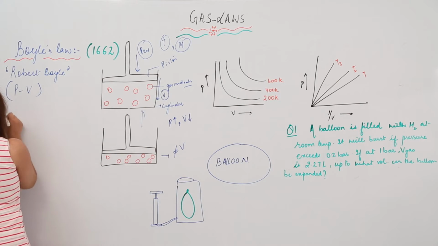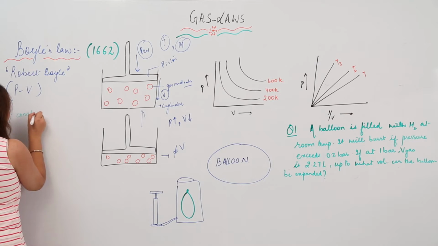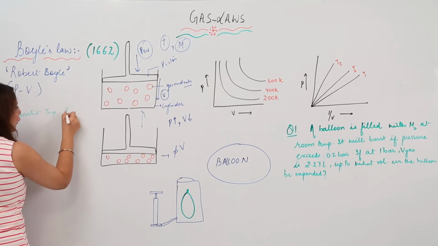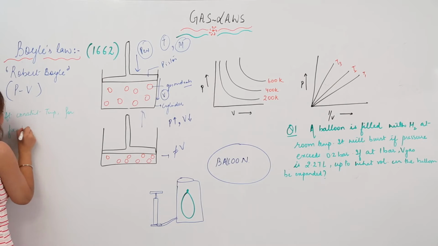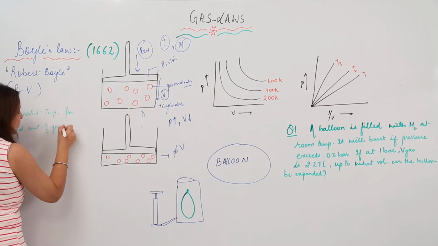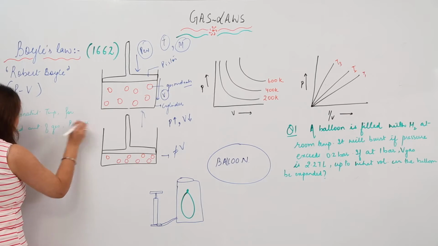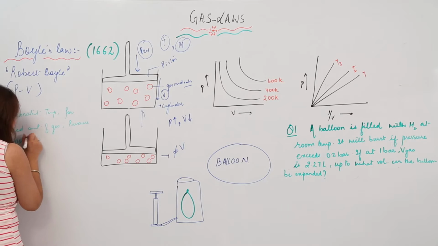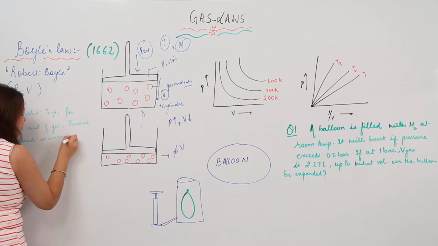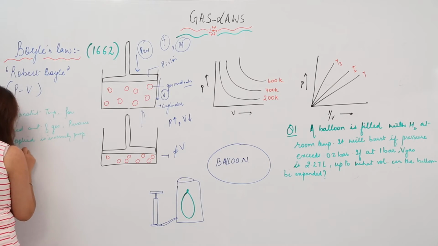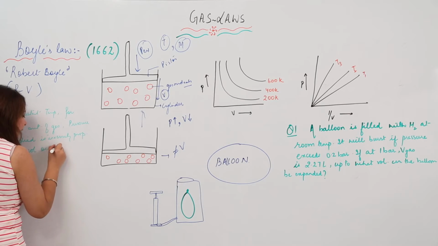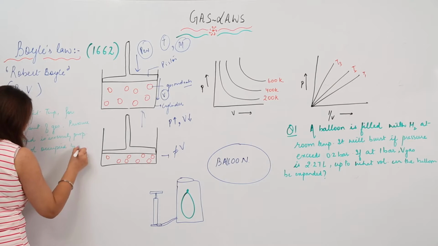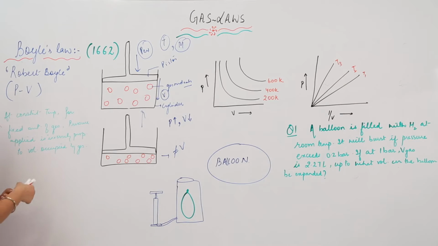He said that at constant temperature, for a fixed amount of gas, pressure applied is inversely proportional to volume occupied by gas. Again, he said that at constant temperature, that means this is a condition that the temperature should remain constant, and it should be for a fixed amount of gas also.